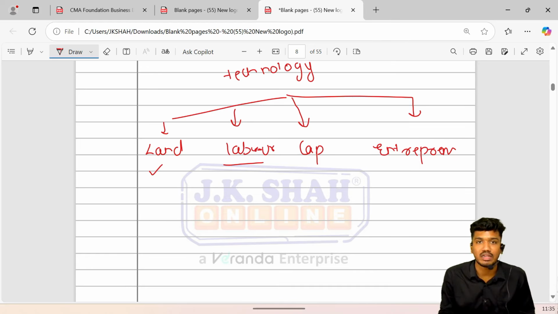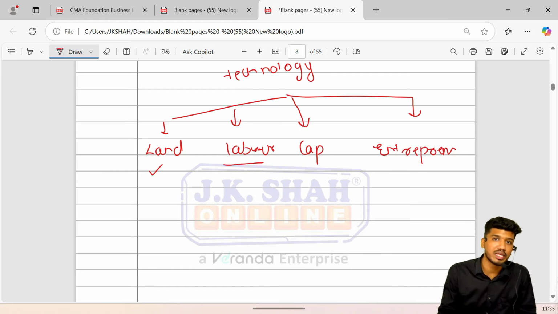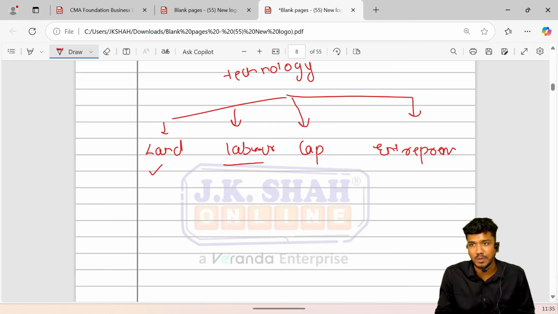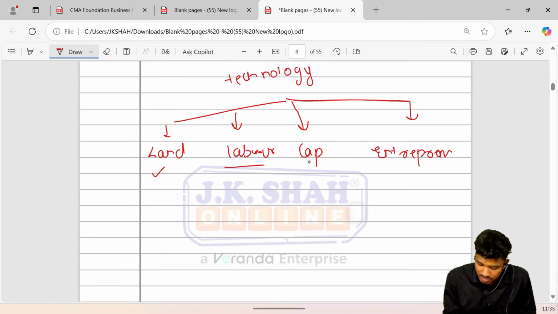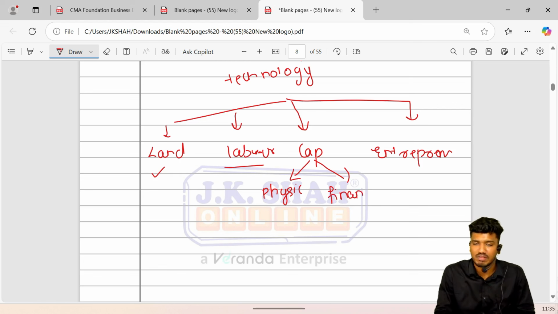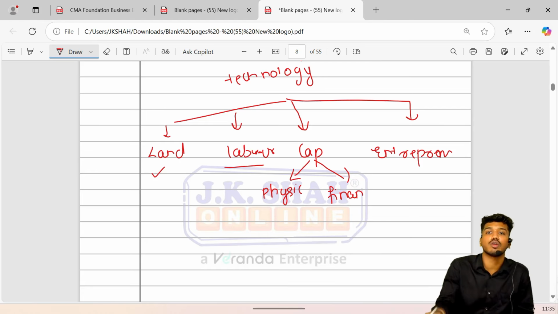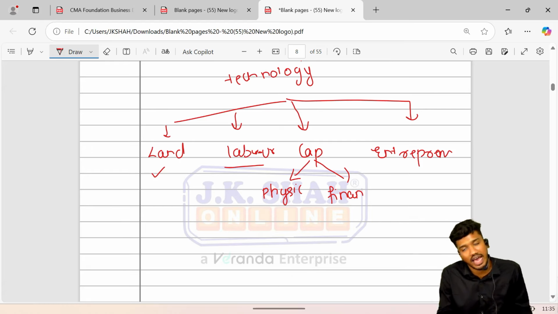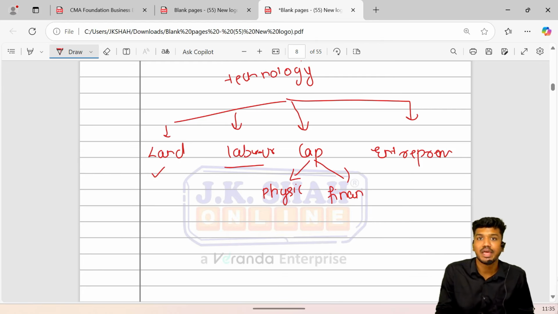Next, we require capital, that is money and assets would be required. I would like to draw your attention here that capital includes two types: physical capital and financial capital. Financial capital is nothing but money invested into the business. But real assets are also required. Real assets means machineries, which will be installed on the land or factory premises, and accordingly production shall take place. Mind you, capital includes both physical capital and financial capital.